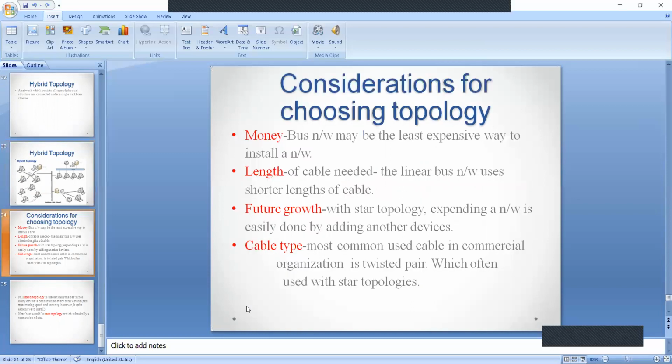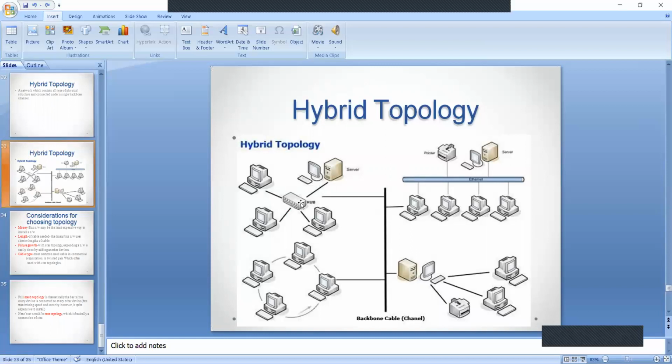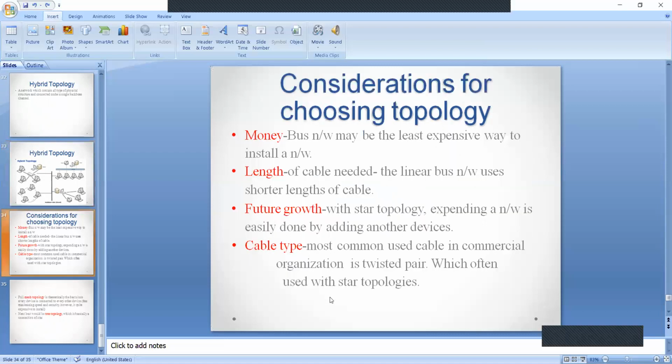As shown in this diagram, we may have hybrid topologies. Coming to this one, you can find easily. In this one, we have bus topology. First, see my mouse pointer. This one is having bus topology. This one is star topology. And this one is also star topology. All are connected, so it is said to be hybrid topology.